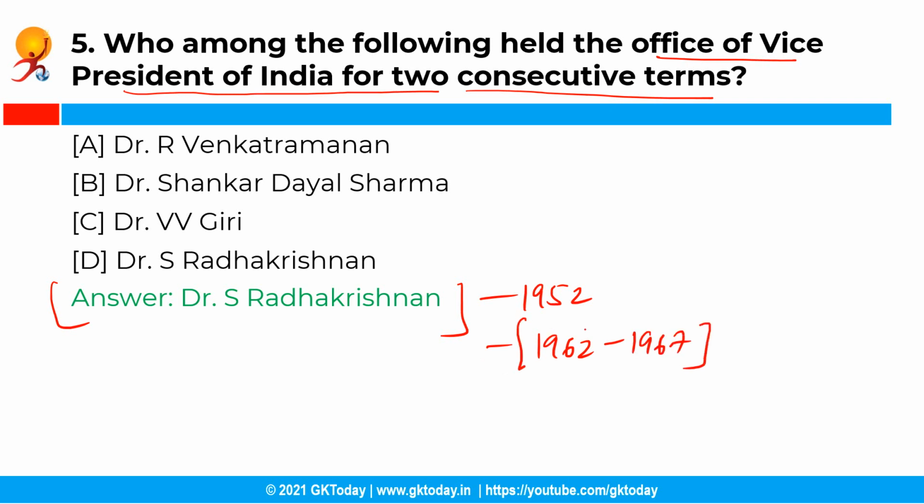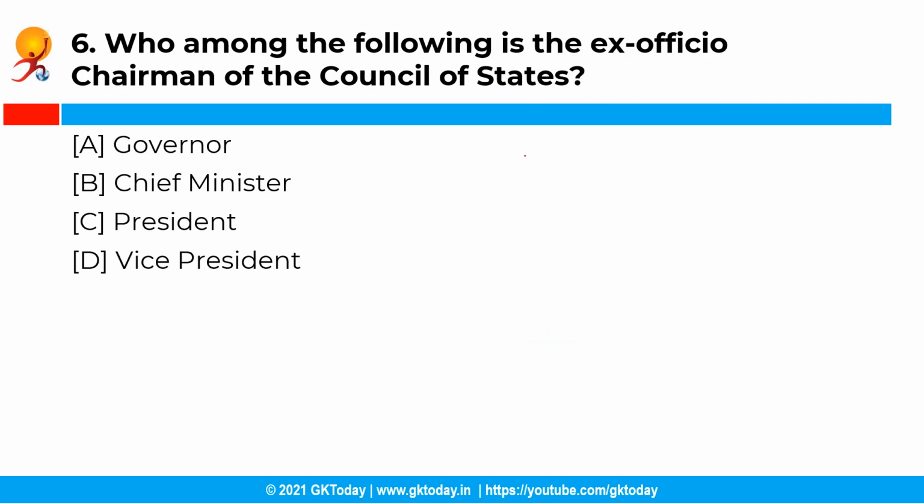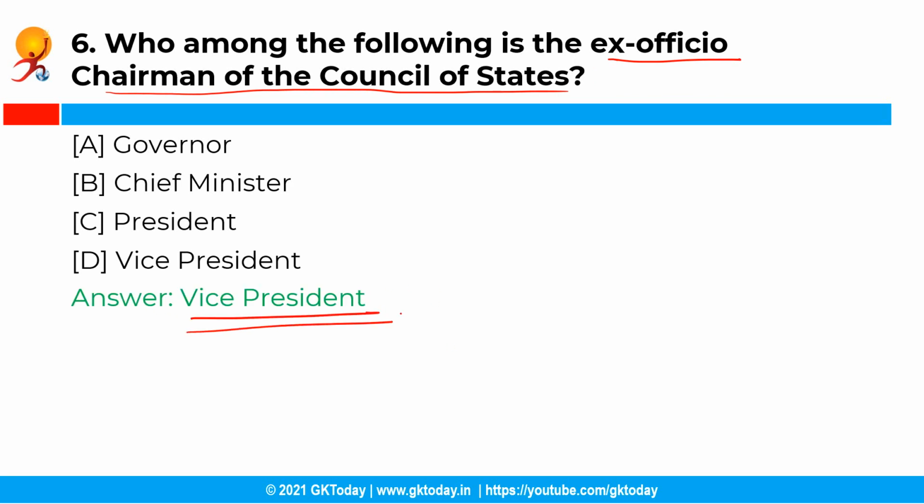Now the next question is, who among the following is the ex officio chairman of the Council of States? You have the following options and the correct answer is option D, that is Vice President. So the Vice President of India works as ex officio chairman of the Rajya Sabha and presides over its sessions. However, the Deputy Chairman of Rajya Sabha, who is elected from amongst the House members, takes care of the day-to-day matters of the House in the absence of the Chairman.